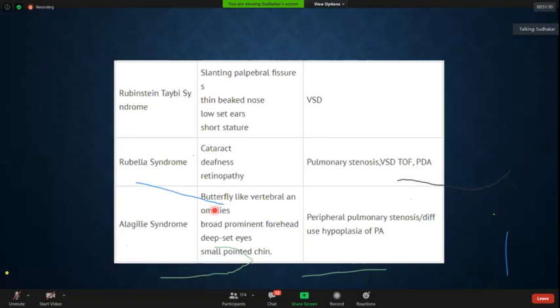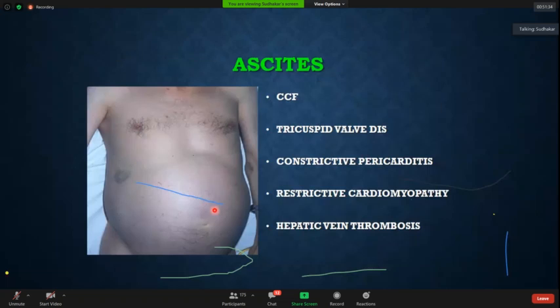Apart from this, rubella. In pregnancy, it is important to know this history, because PDA is one thing which is associated, the triad of deafness, cataract, and retinopathy. When these 3 things are there, congenital rubella should click us. So pulmonary stenosis and PDA should come into your mind. And then something known as Alagille syndrome. I think that is one of the very rarest things. I won't go into the detail.